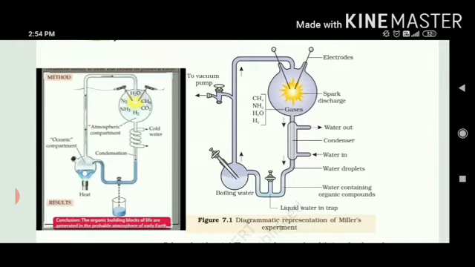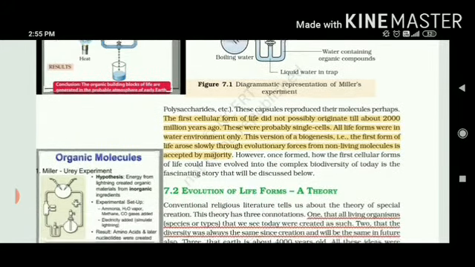Water out and in. Whenever there is any air conditioner or refrigerator, we need a compressor. So that is actually a condenser which can lower the temperature level. So cool water is going in and hot water is coming out. And when it is revolved for a week, for 7 days, then organic compounds were collected out of it.